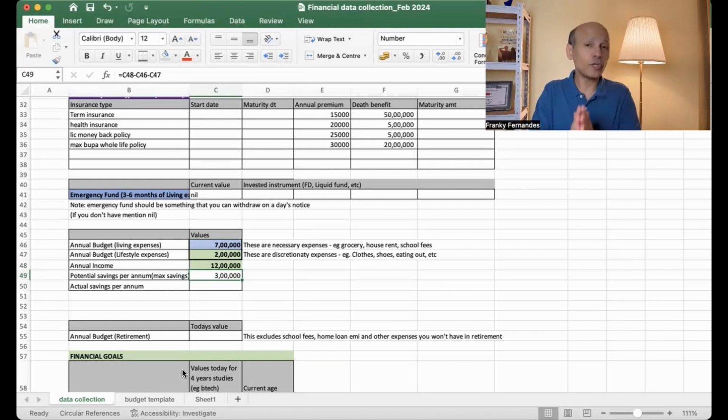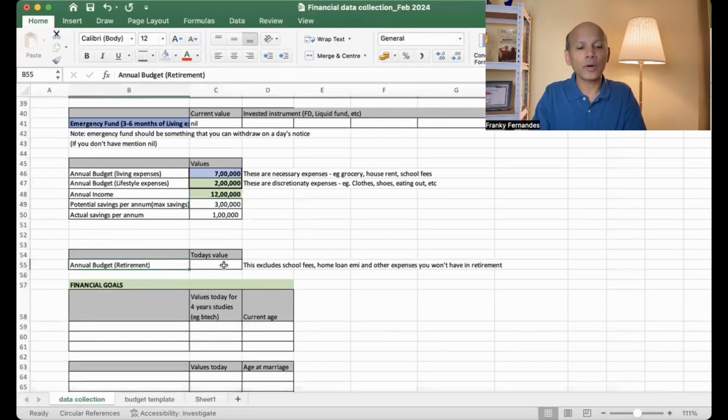This is a question you need to ask yourself. And if you see that you're probably saving only 1 lakh, so you've not accounted for something in your budget. Potentially you can save 3 lakhs, which means you can grow your savings by another 2 lakhs.